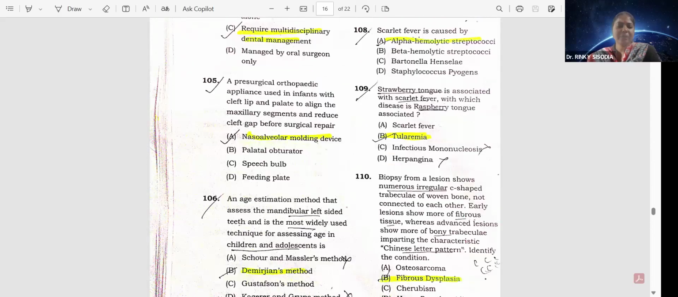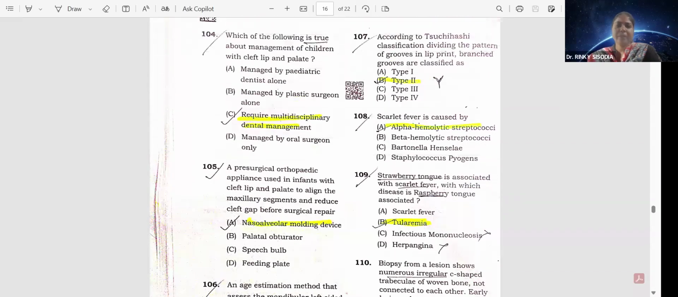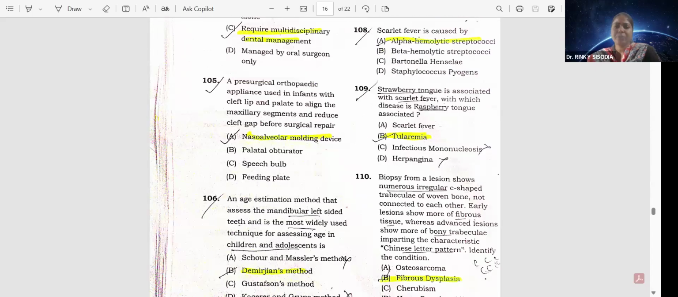An age estimation method that assesses the mandibular left-sided teeth and is the most widely used technique for assessing age in children and adolescents is Demirjian method. Option B. According to Suzuki Tsuchihashi classification dividing the pattern of grooves in lip print, branched grooves are classified as type 2. Option B. Scarlet fever is caused by alpha hemolytic streptococci. Option A. Strawberry tongue is associated with scarlet fever, with which disease is raspberry tongue associated? Tularemia. Option B.